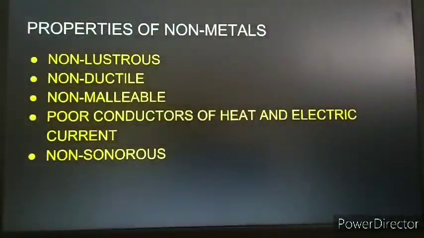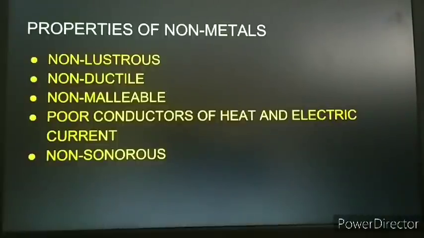Then the non-metals are poor conductors of heat and electric current. They are not allowing heat and electric current to pass through them, and also they do not produce that particular sound which metals produce when they are struck to hard surface.